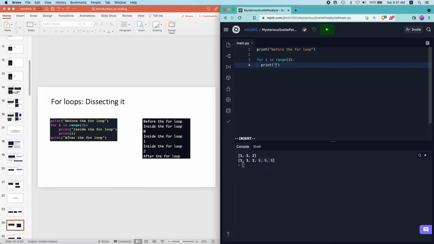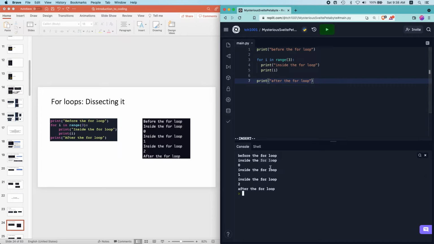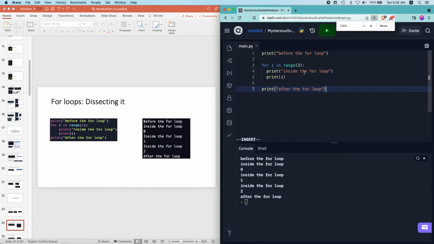So if I print inside the for loop, and I print the value i, let's see what goes on. Then print after the for loop. In this case, I'm using the print statements as a way to keep track of how the program runs and the procedures that it takes to run the code. If I look over here, it starts off with before the for loop. The first line is before the for loop, because Python goes through the first line and prints it.